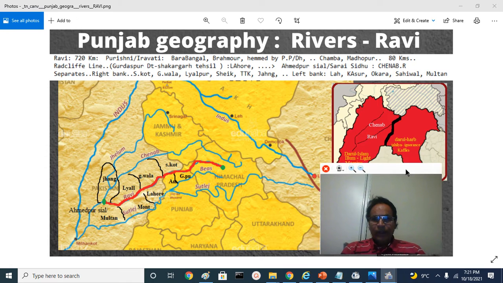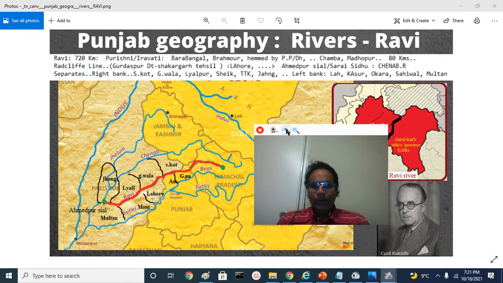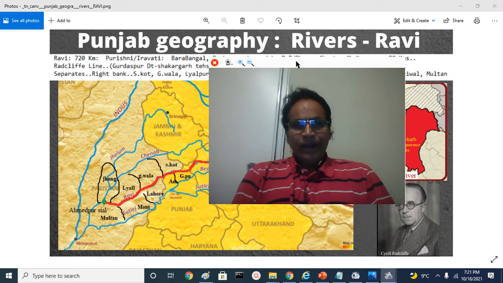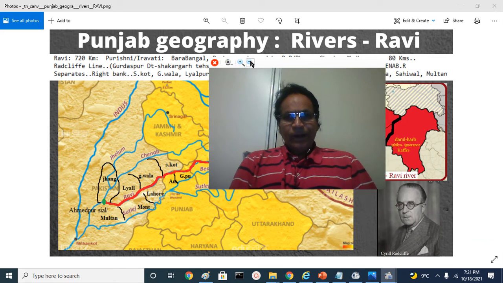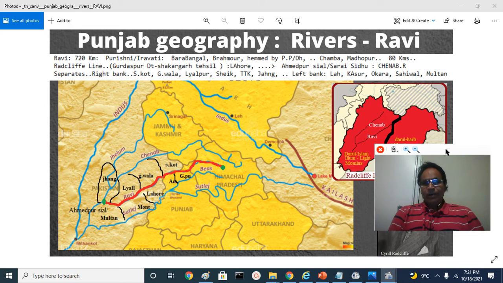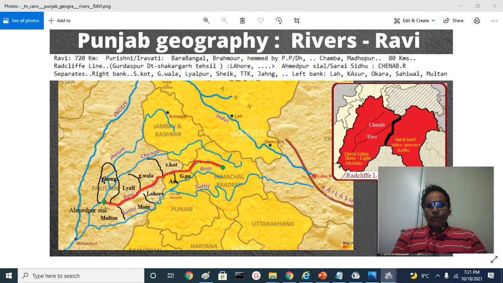So what we discussed today about the historic Ravi River and Radcliffe line: the Ravi River is a tributary of Chenab. That's very important. It is 720 kilometers long. Its source is near Brahmaur, a place called Bara Bhangal.